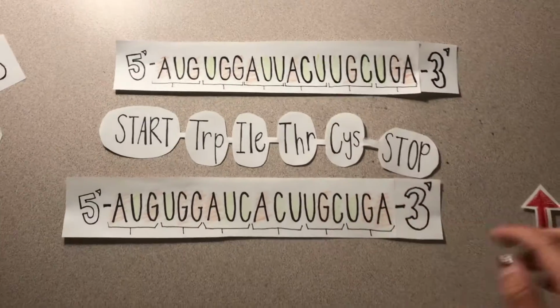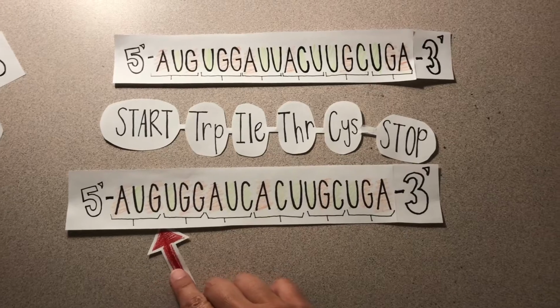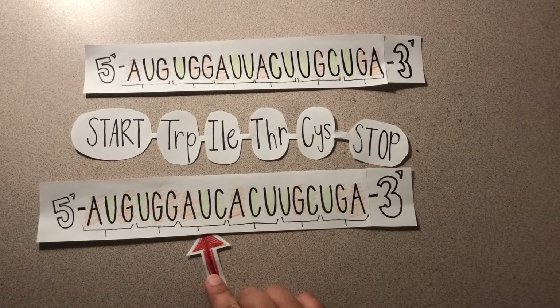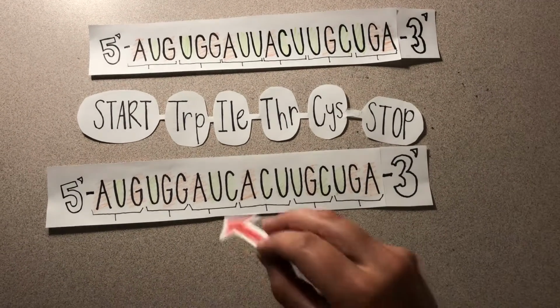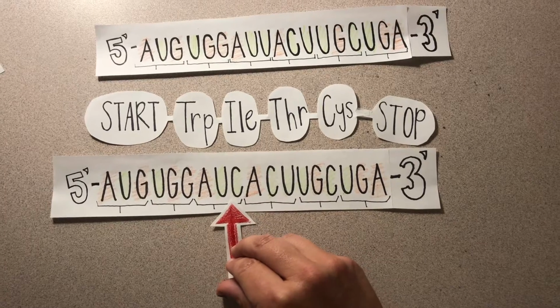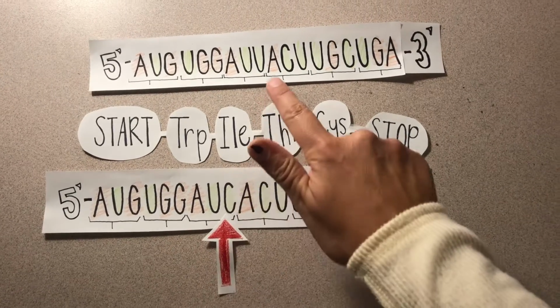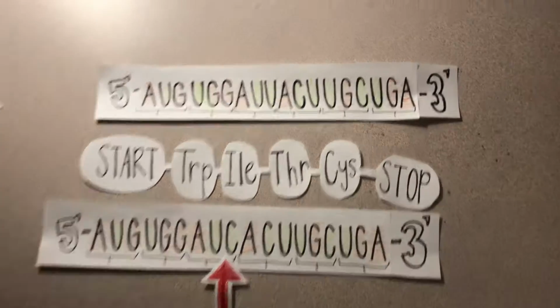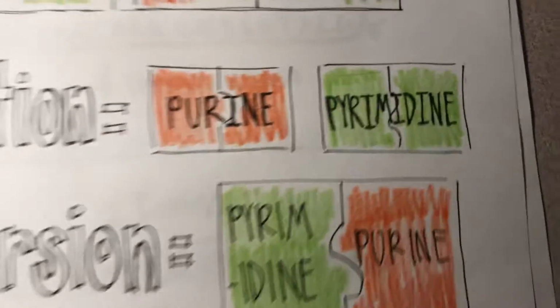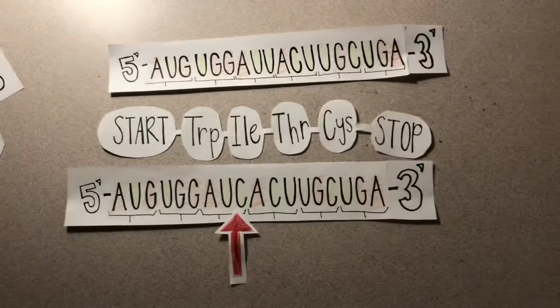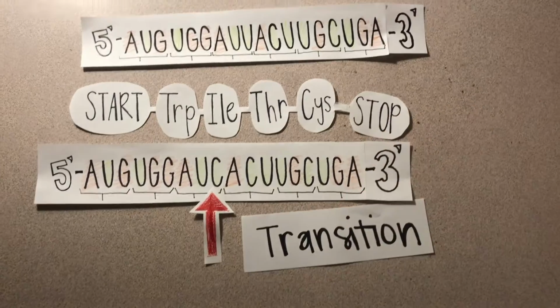Okay, for another example, a mistake that may happen, we have this code. So one by one, we go through AUC. So there is the mistake. So a C has been coded instead of a U. And if you go through, that's a pyrimidine with a pyrimidine, meaning this is going to be a transition.